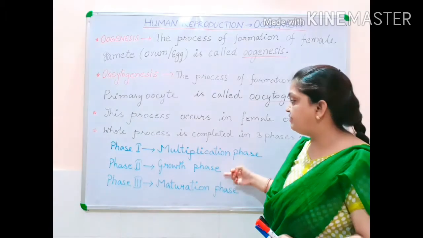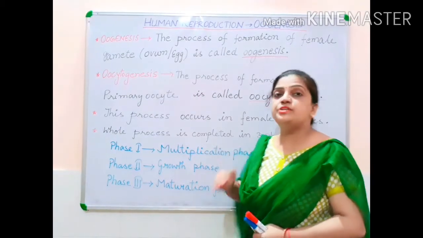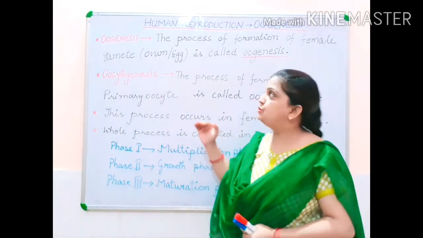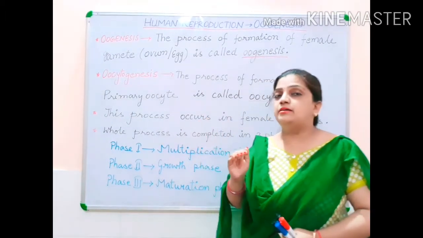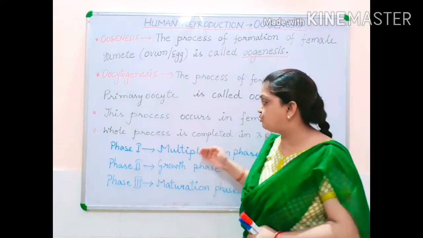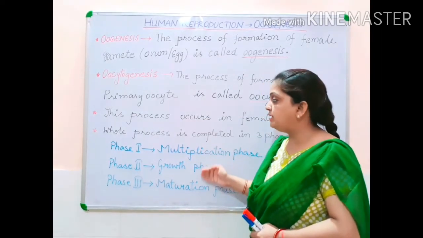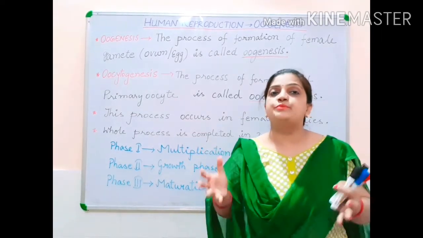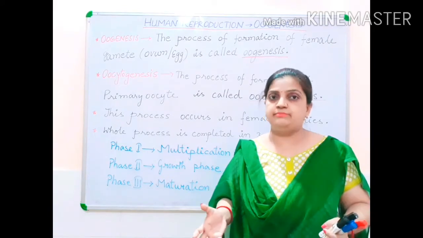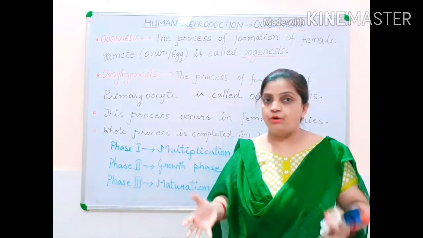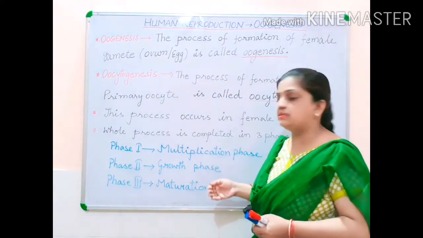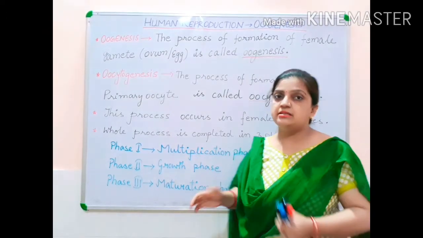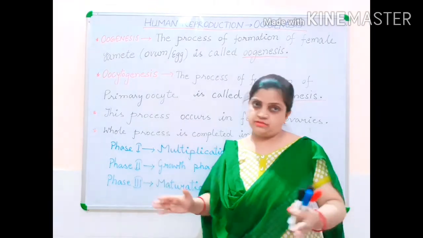Gradually passing through all these phases, ovum production takes place and the ovum is formed. One by one, slowly, we will discuss each phase along with the whole process.